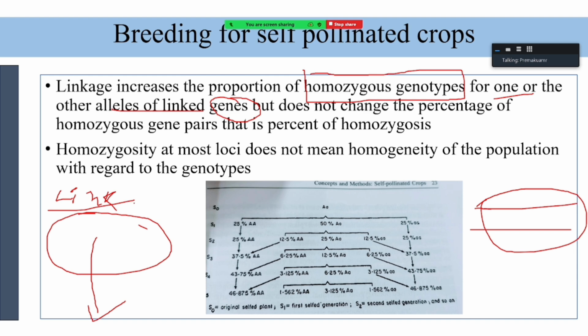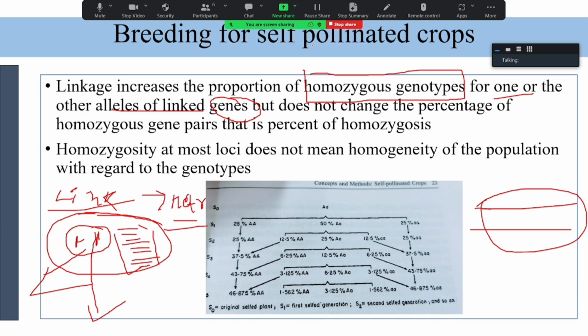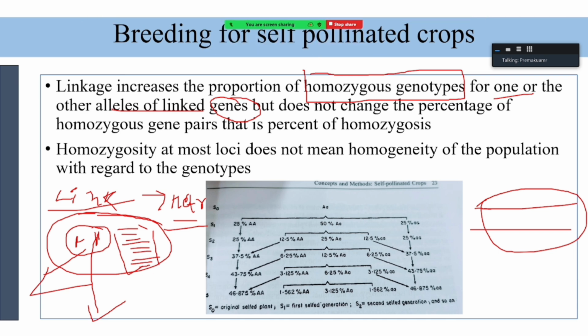At different loci there may be heterozygosity. Only for those genes which are linked will there be an increase in homozygosity at particular loci. But when you take into account the percent of homozygosity in the population, we have to consider the zygosity of all the loci of all the individuals. Then the linkage will not affect the percentage of homozygosity. But at particular loci, it may increase the homozygous genotype.